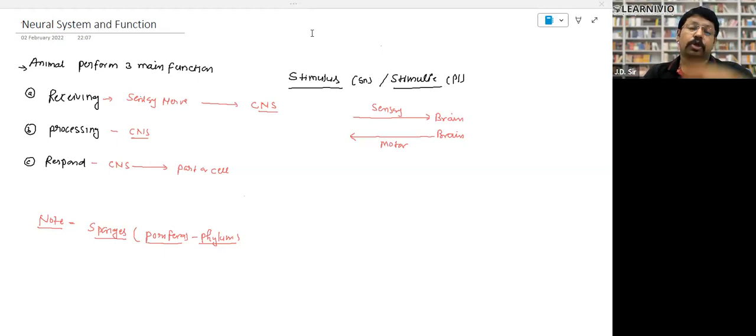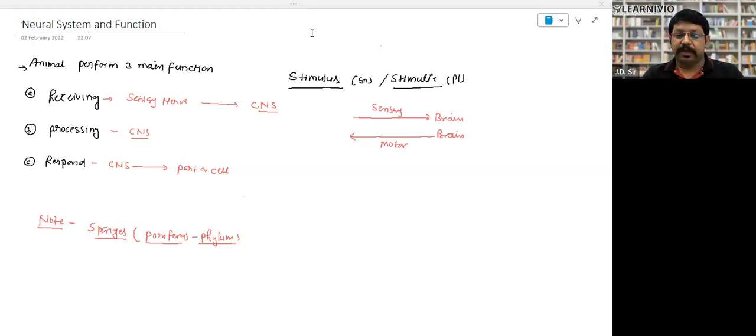So what is the stimulus? If you want to note it down, you can note down these points in bullet form. Any physical or chemical change in the environment against which your nervous system responds is a stimulus. Light, temperature, that is a physical change. Some gas composition is changing, some bad odor is coming, that is a chemical change. So any physical or chemical change against which your neural system responds is a stimulus, right?